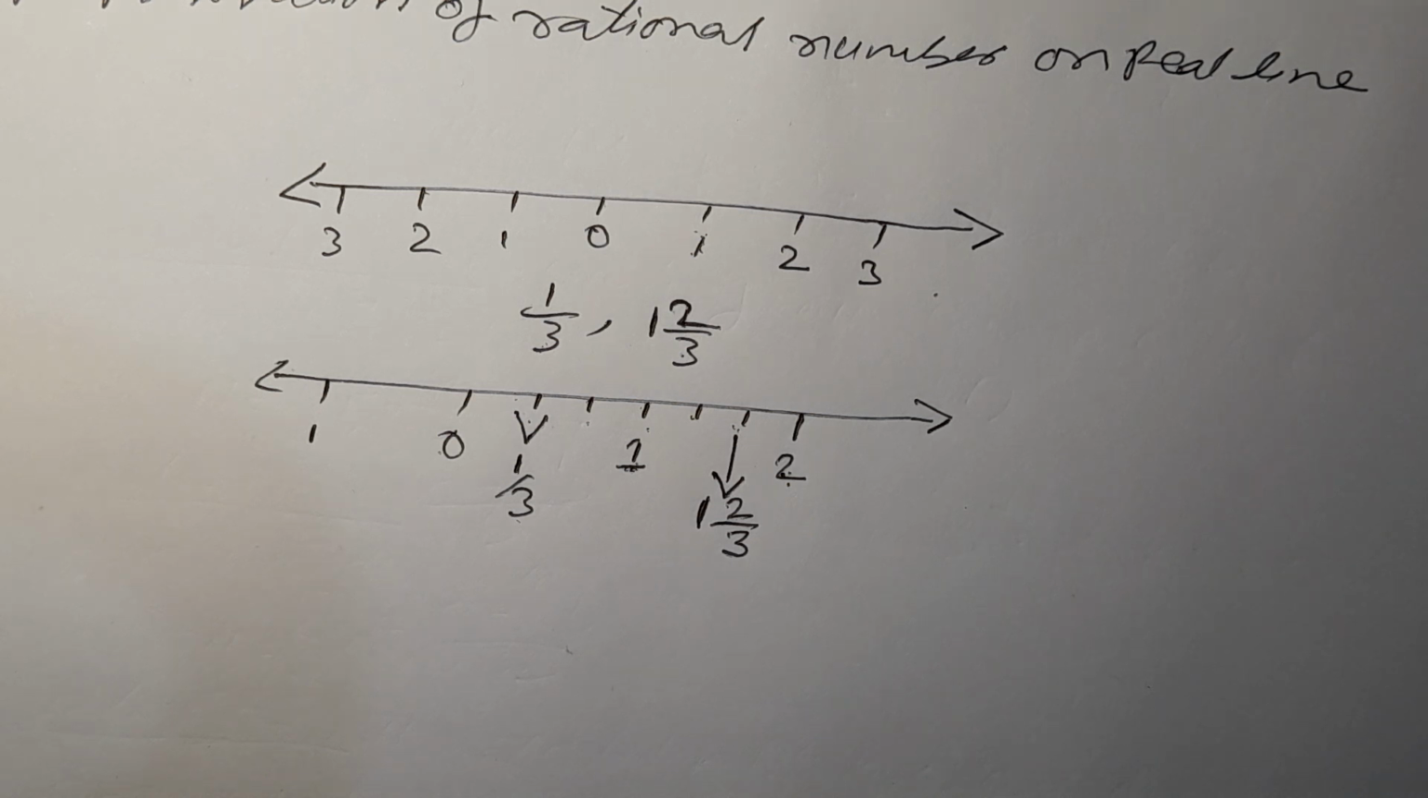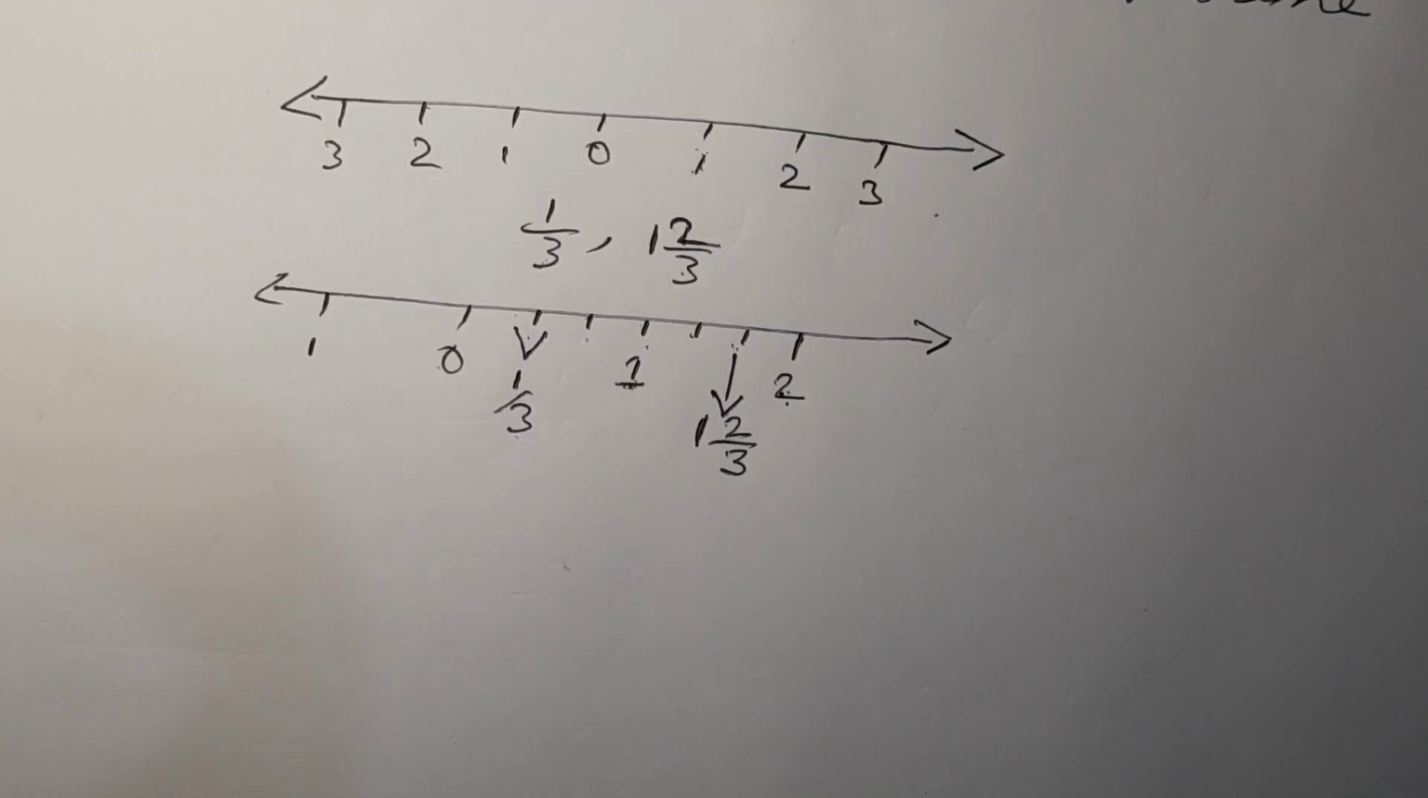After that, next we have to find the rational numbers between given rational numbers. There will be 3 methods for finding the rational numbers between two given rational numbers.